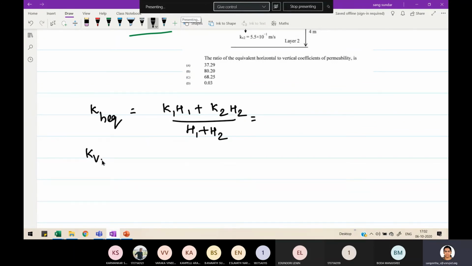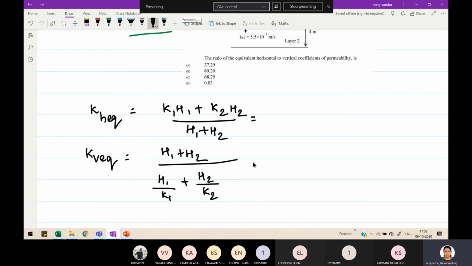And KV equivalent is equal to H1 plus H2 divided by H1 by K1 plus H2 by K2. Because we have two layers, we terminate the formula at the second term.